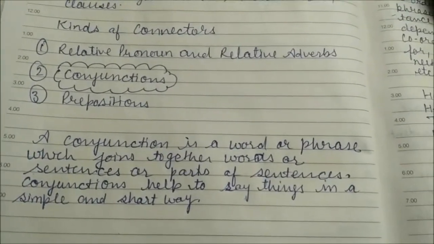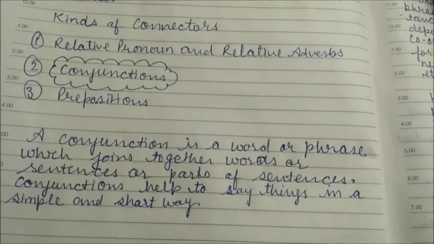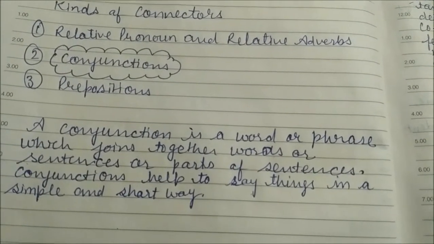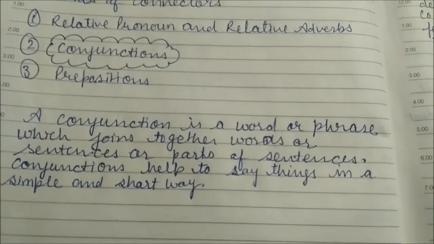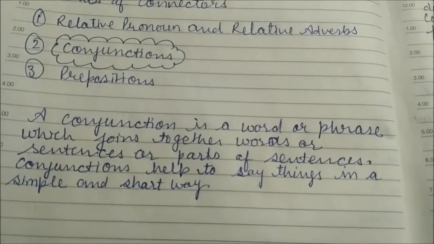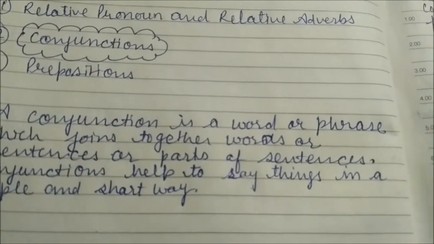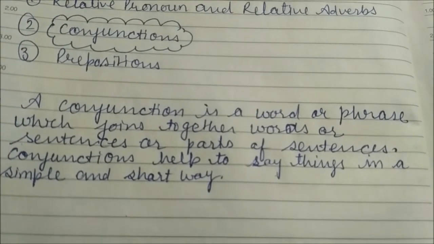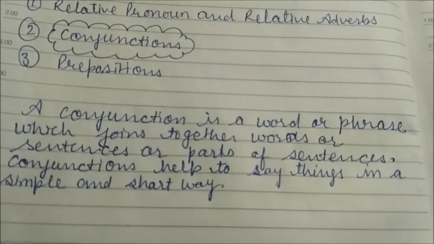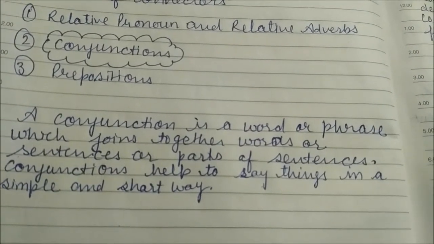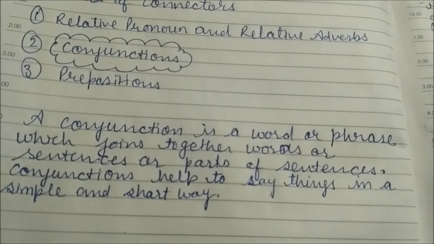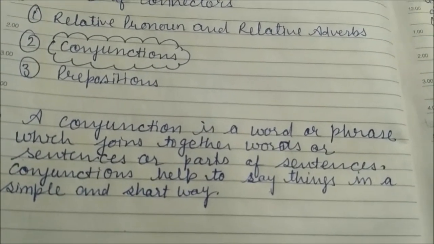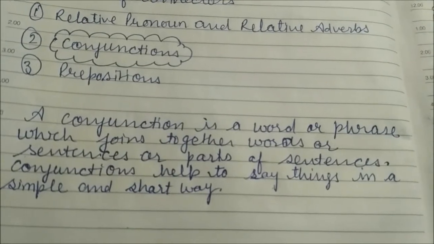A conjunction is a word or phrase which joins together words or sentences or parts of sentences. Conjunctions help to say things in a simple and short way. So with the help of conjunctions we can make our sentence concise, and we can join two words, two phrases and two sentences.